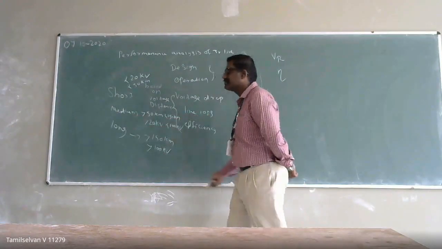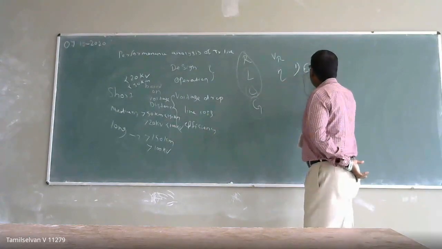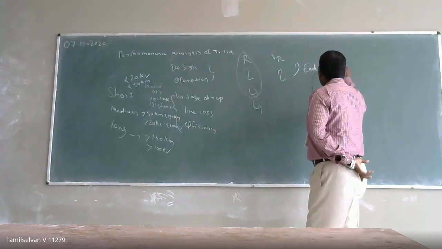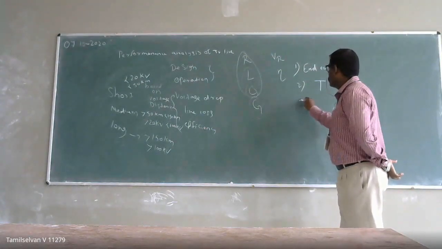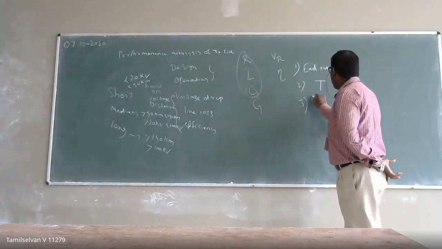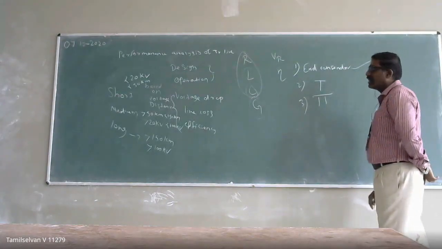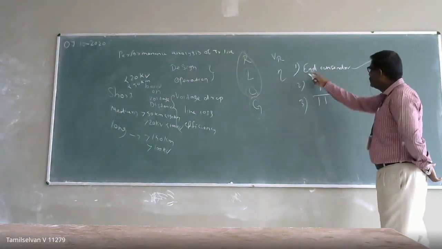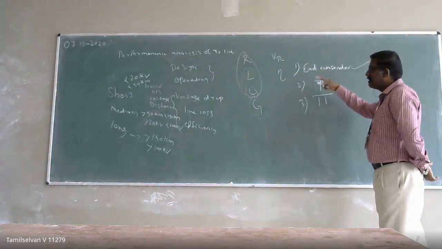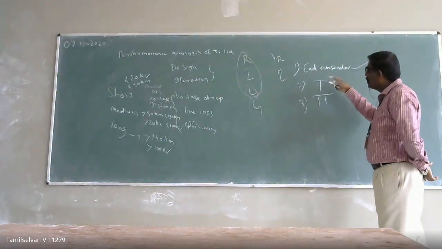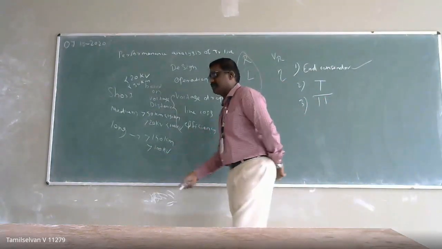Based on that, the medium transmission line can be analyzed in three categories. One is the end condenser method, the second is the nominal T method, and the third is the nominal Pi method. In the previous session we saw how to analyze the performance of the transmission line using the end condenser method. In today's session, we'll see how to analyze the performance using the T method as well as the Pi method. Then we'll move to the long transmission line.